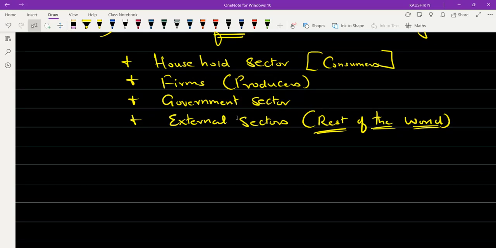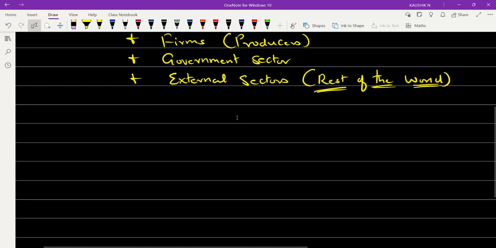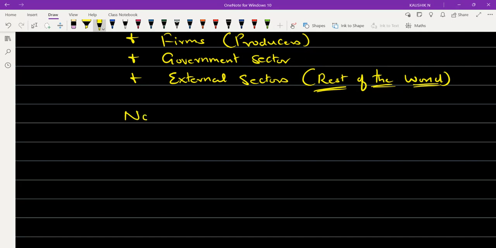So first let us understand what is national income. We are going to learn something called as national income. There are two terms. One nation, the other income. So income of the nation in simple terms we call this as national income. Okay, the term has got two words. One is nation, and other is income. So national income is the income of an economy, income of a country. So it refers to the income of any nation, that is a country.